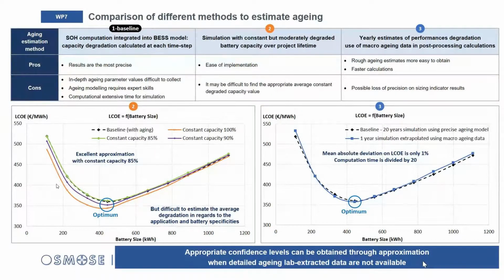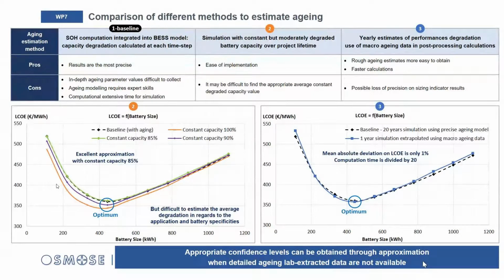So I said, okay, the new battery has a capacity of 100%. The battery must be replaced when its capacity falls to 70%. If I took the average value of 85, it should be a good approximation. It was very good in this case, but I think this is a sort of statistical result because the project lifetime was 20 years, which was long enough so that this average value was a correct value.